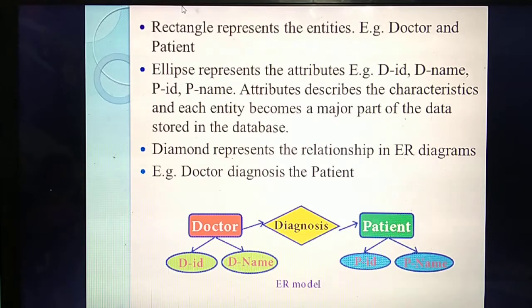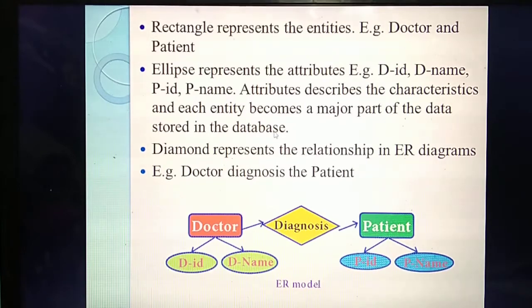This is all important. One more question: rectangle shape represents which one? Entity. Ellipse represents which one? Attributes. And diamond shape represents the relation between these objects. Understand? One example they have given.